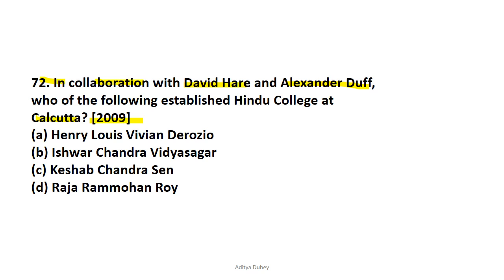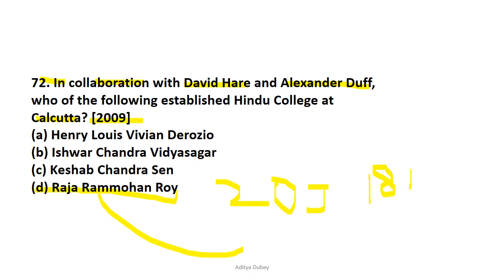Now this question had been asked in the UPSC Prelims 2009. The correct answer, if you have watched my previous videos, because I think this question had been repeated in 2003 as well, is Raja Rammohan Roy, which you can easily guess. The foundation of the Hindu College in Calcutta was laid by Raja Rammohan Roy, and if it asks the exact date, the exact date is 20th January 1817. So 20th January 1817 was the foundation date of Hindu College of Calcutta.